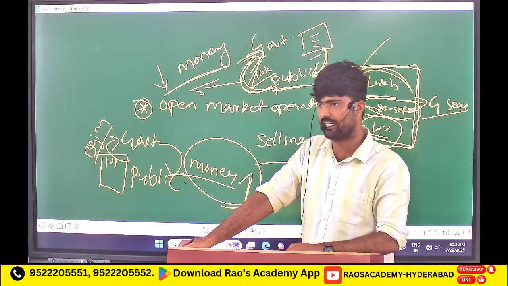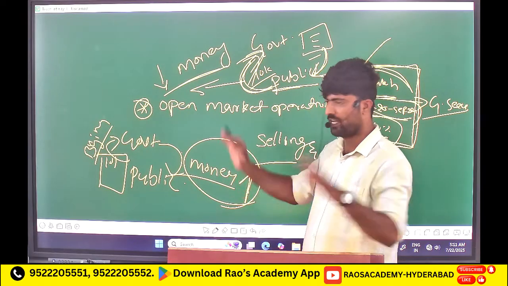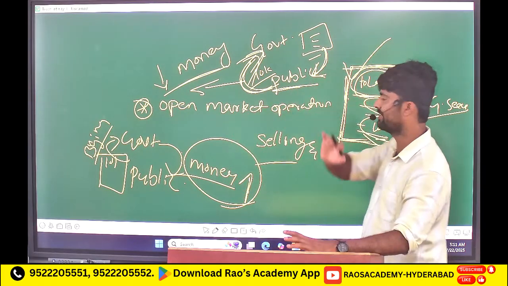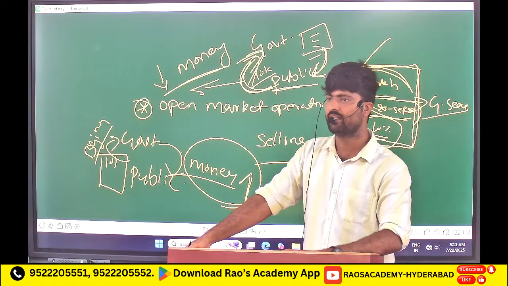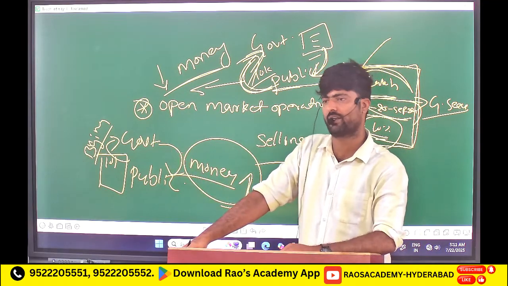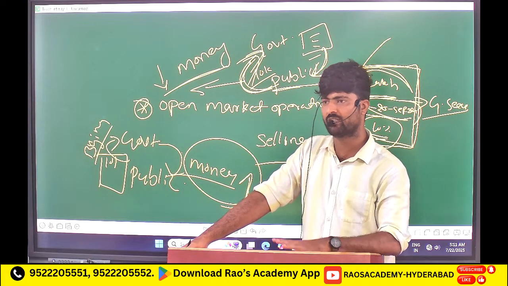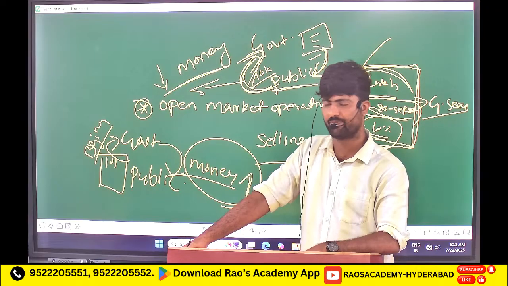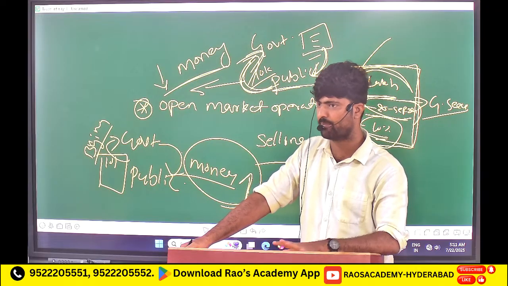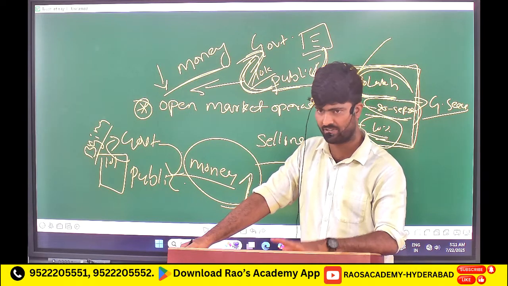Okay, understood, right? So this overall process, buying and selling of these government securities, we will call it as open market operations. Simple. So we have discussed open market operations, bank rate, repo rate and reverse repo rate. Okay, and we have also discussed the NPA, that is very important, the classification of NPA.